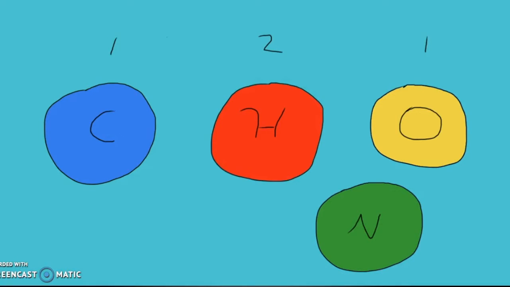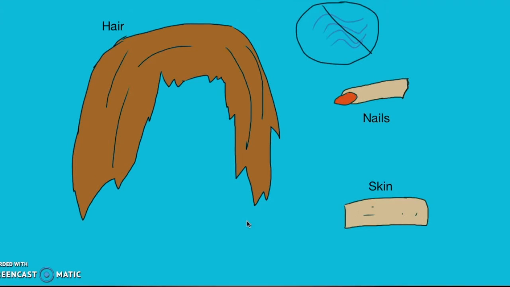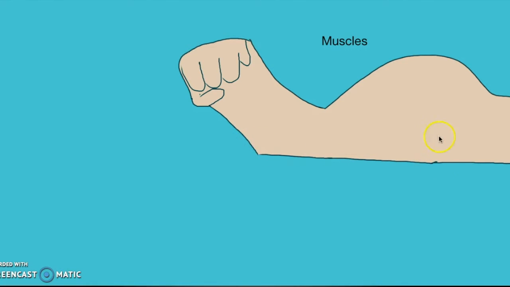Protein is made up of nitrogen, carbon, oxygen, and hydrogen. When protein is digested, it is broken down into its basic subunits, amino acids. These are reassembled to make various proteins for different tasks in your body. Some of these include making up enzymes. Amino acids are also used to make keratin, which waterproofs skin, hair, and nails, and actin and myosin, which make up muscles.